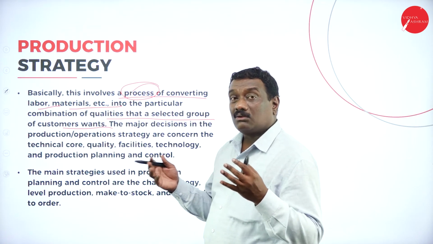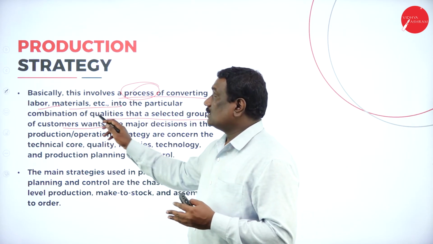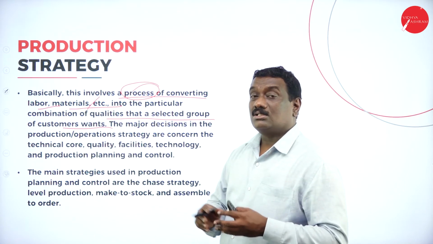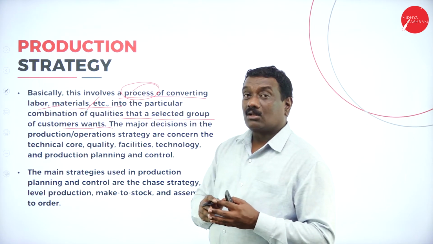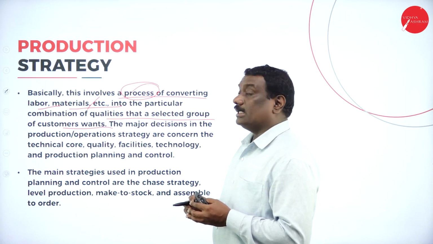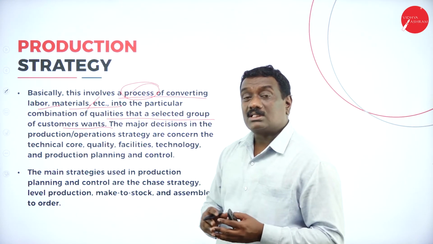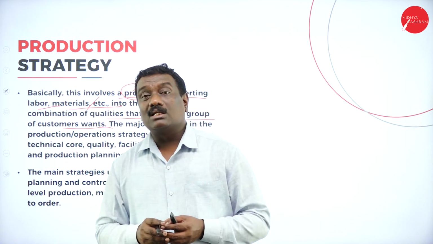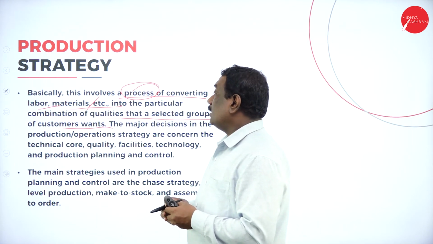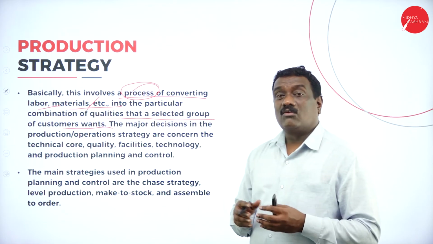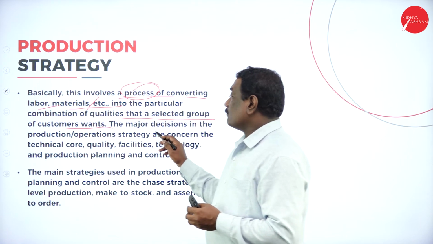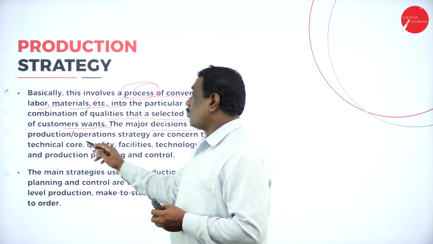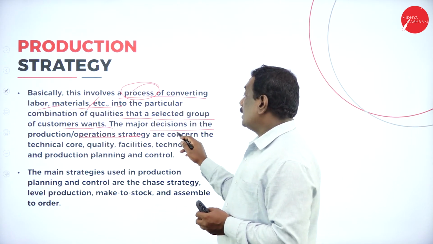Whatever labor you have in your organization and the raw materials you have, you take into consideration and put them into a particular combination, a combination of qualities, so that you get a good workforce who can fulfill the customer wants and needs.